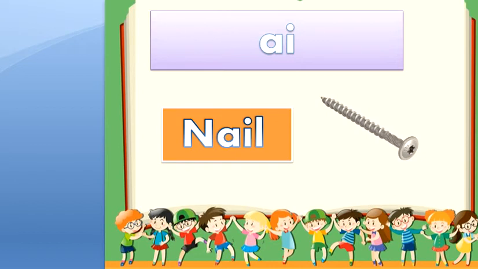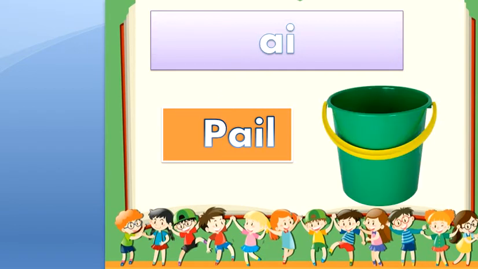And here we have nail, nail. It's about letter N, A, with L will be nail, okay? Now let's try to pronounce this one. P-A-L, pale.